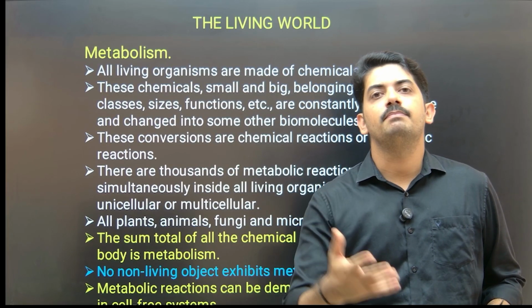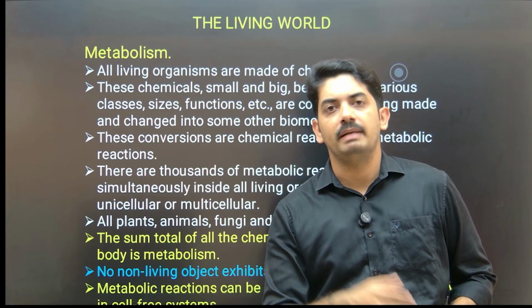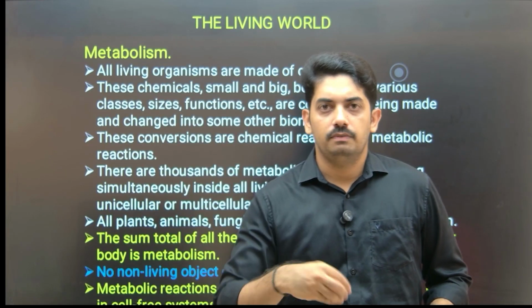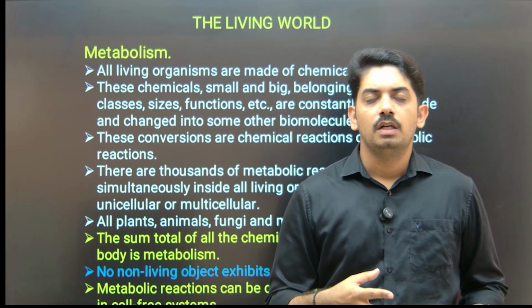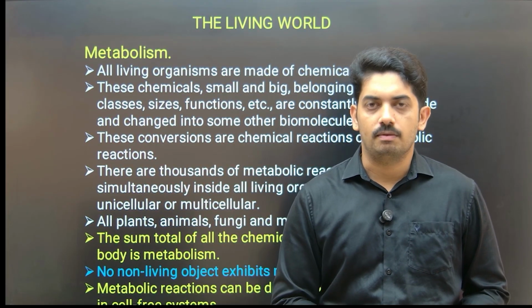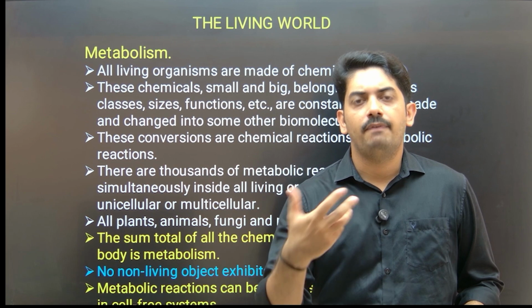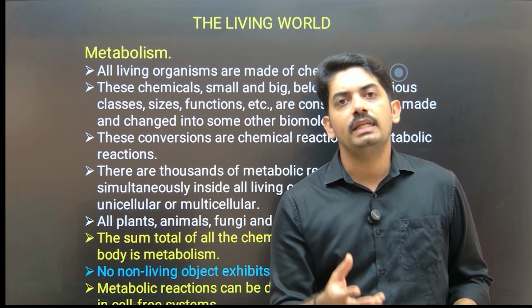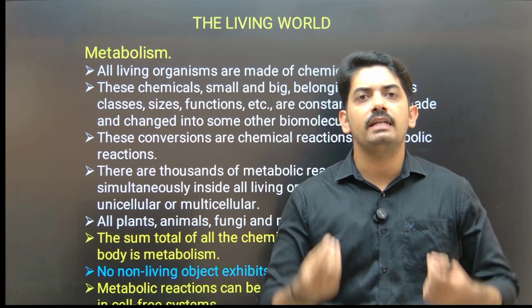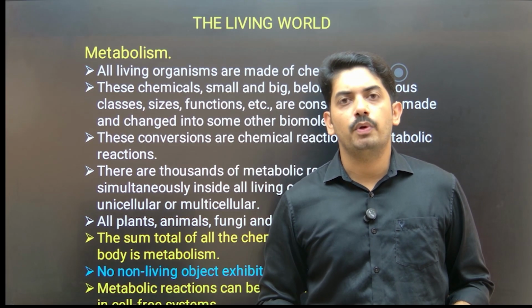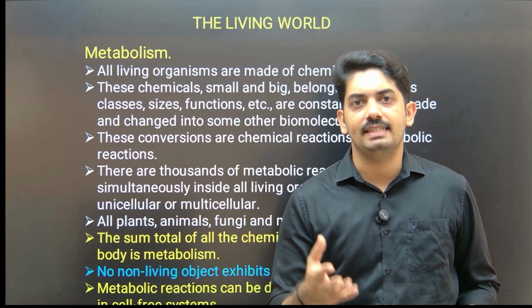I take a very simple example to explain metabolism. We consume food, which is usually in complex form: complex carbohydrates, proteins, fats. What happens to these when they enter our digestive system? Our digestive system produces digestive enzymes.